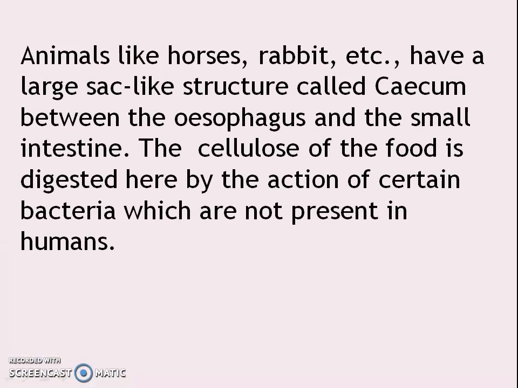Animals like horse, rabbit, etc. have a large sac-like structure called cecum between the small intestine and the large intestine. The cellulose of the food is digested here by the action of certain bacteria which are not present in humans.